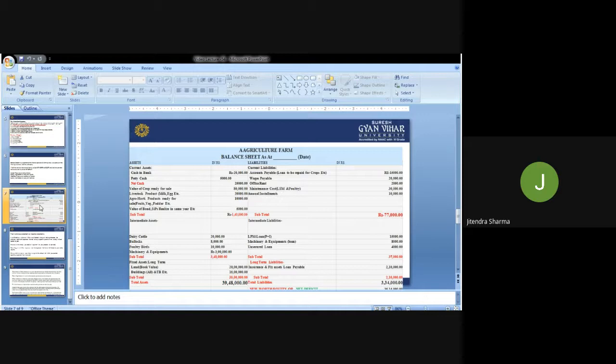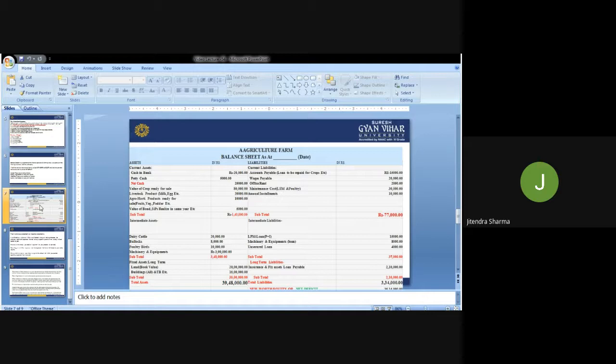Here, under intermediate liabilities, the LPM loan, if he has taken a loan for the animals, is 50,000 rupees. Machinery equipment loan is 8,000 rupees. Unsecured loan, if he had taken one, is 4,000 rupees. It means the intermediate liabilities come to 37,000 rupees. It means the things he was supposed to pay, but not immediately, after 2-3 months, or after a year, like that.